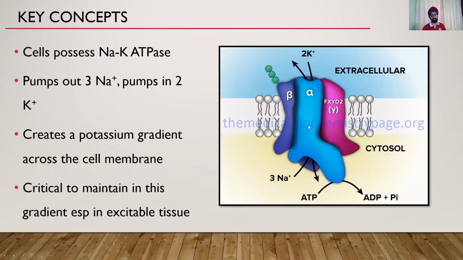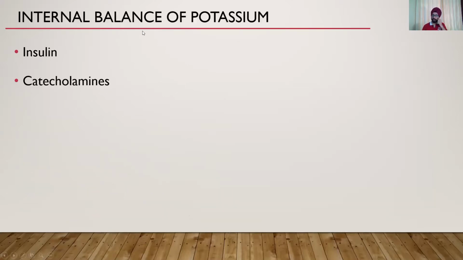The key concept in maintaining potassium balance is, as you all know, the sodium potassium ATPase, which pumps out 3 sodium ions and pumps in 2 potassium ions into the cell. And that is what creates a potassium gradient across the cell membrane. This is critical to maintain any excitable tissue, nervous or muscle. And the internal balance of potassium is maintained mainly by catecholamines and insulin.